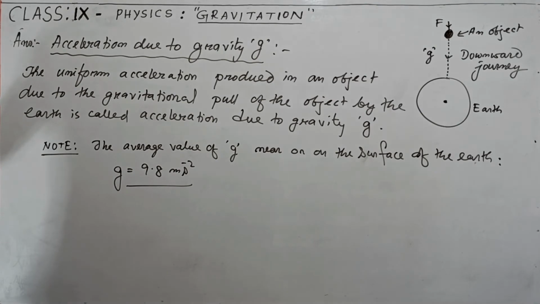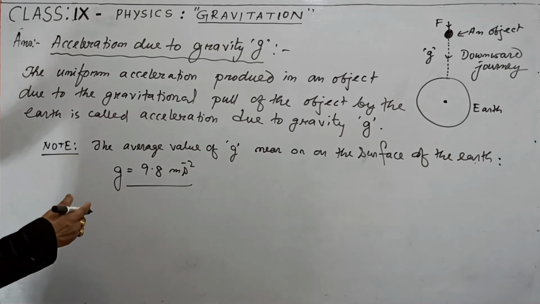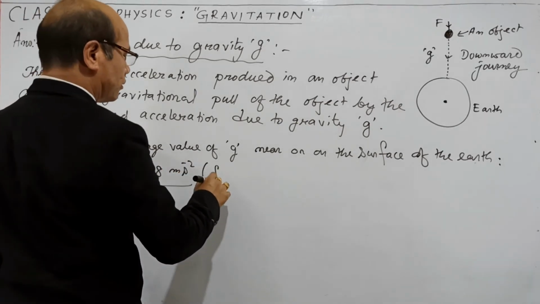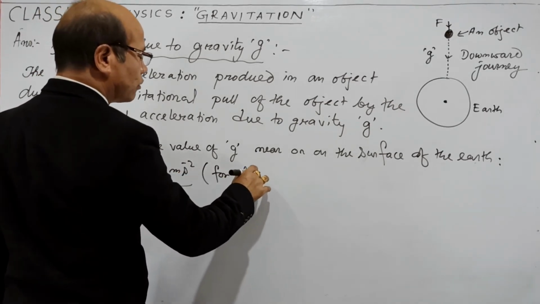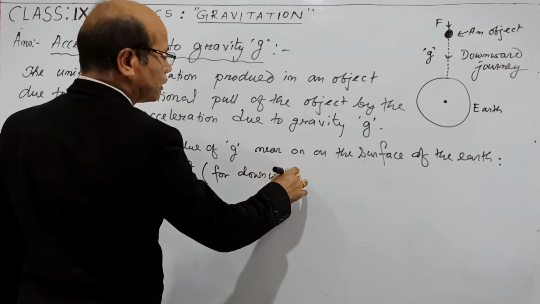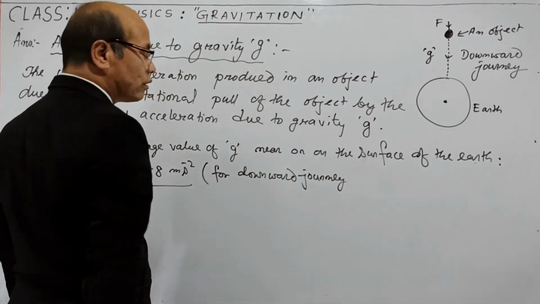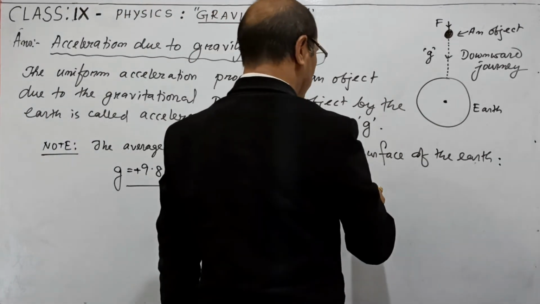In case of downward journey, you can take it positive, and in case of upward journey, you can take it negative. So here, let us put like this. For downward journey. Downward journey means for falling objects.